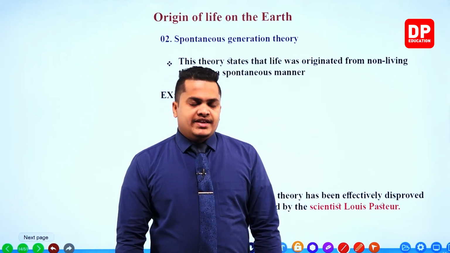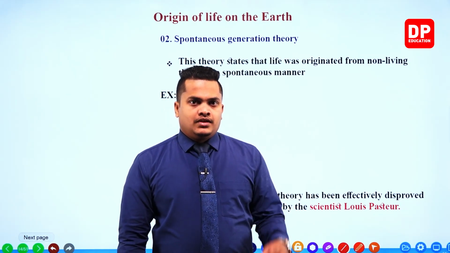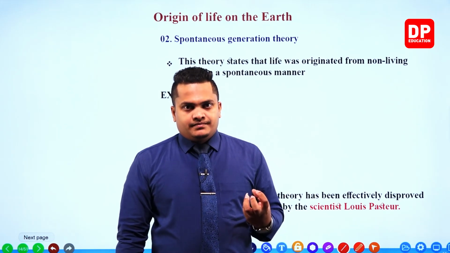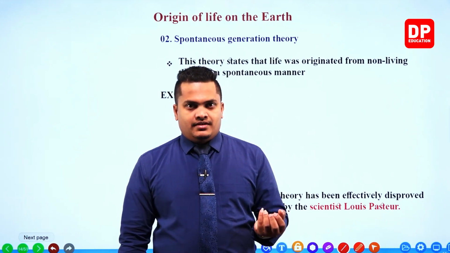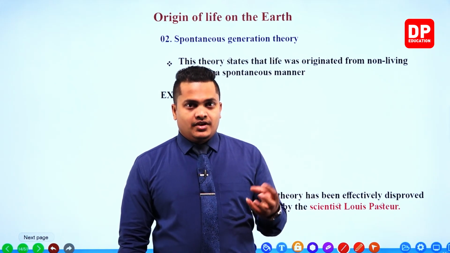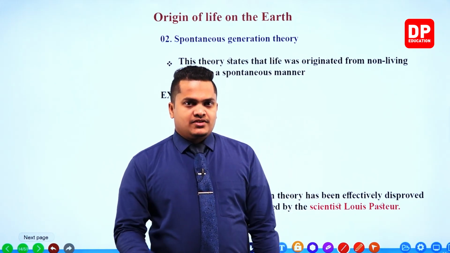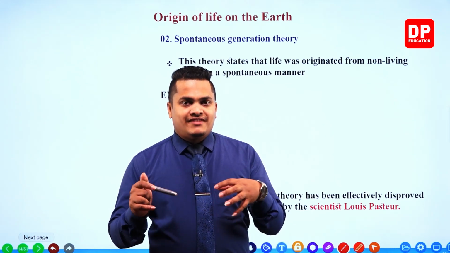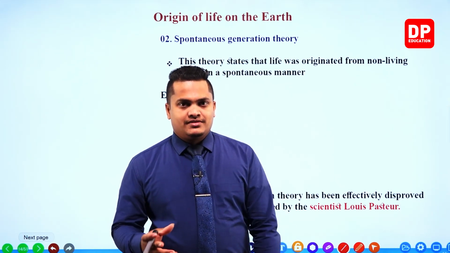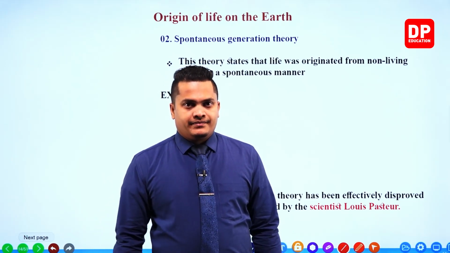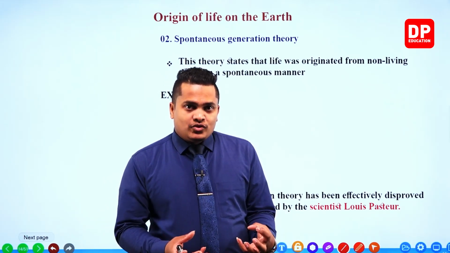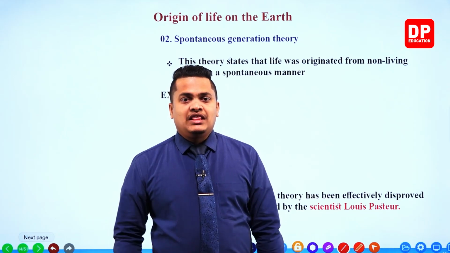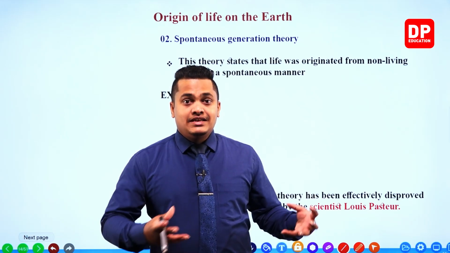For example, let's take a leaf, a guava leaf. When time passes, gradually because of factors, environmental conditions, weather patterns and so on, this guava leaf is going to come to life and create a leaf insect.